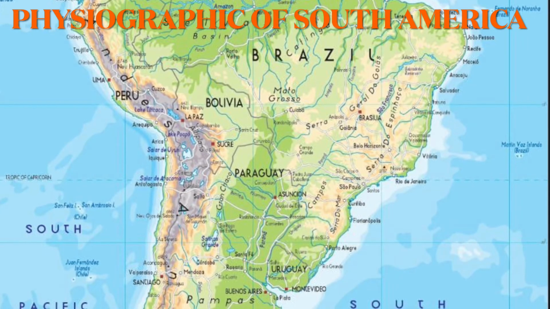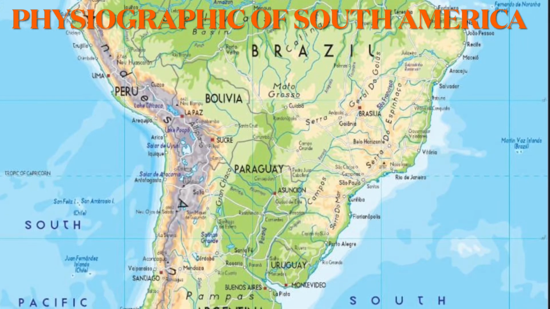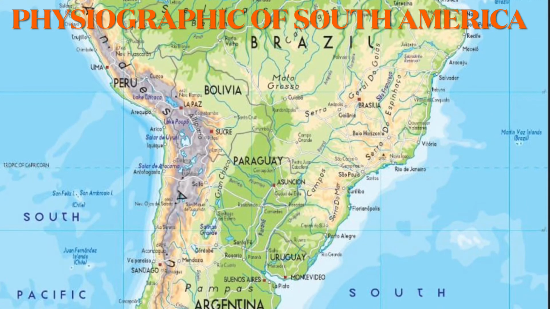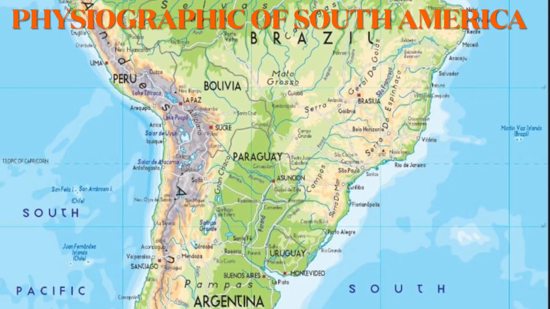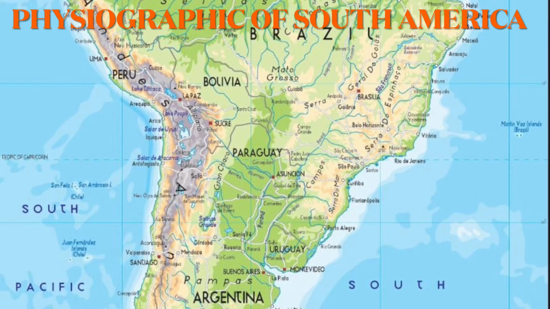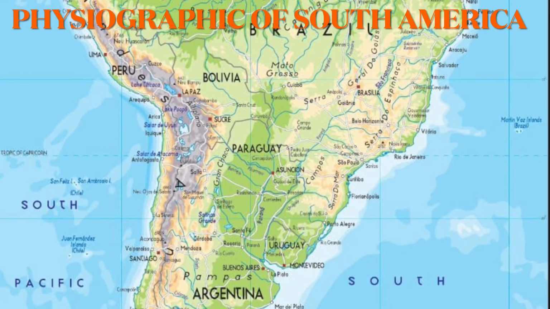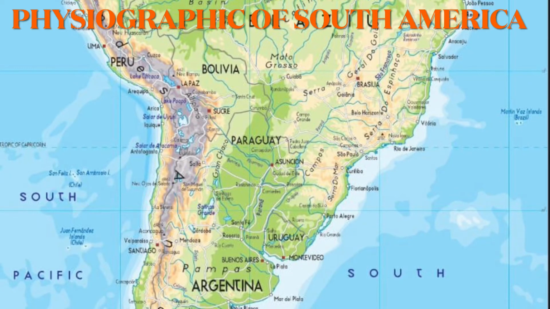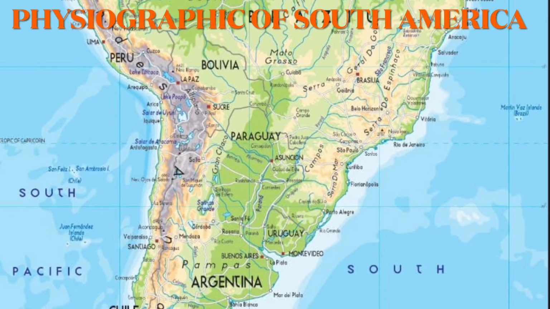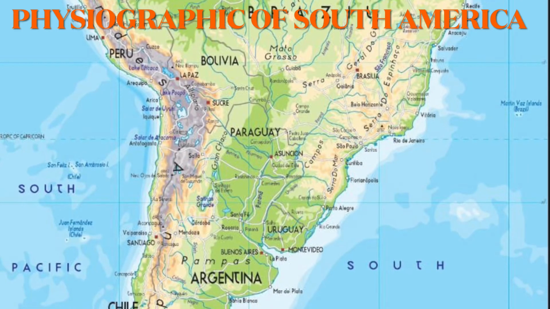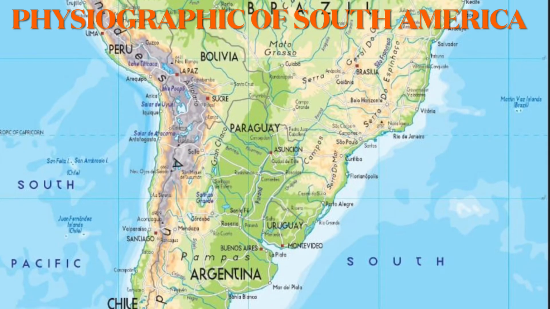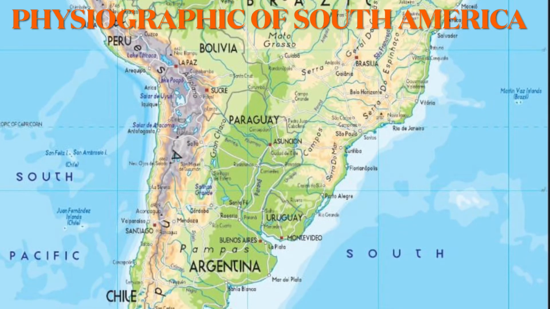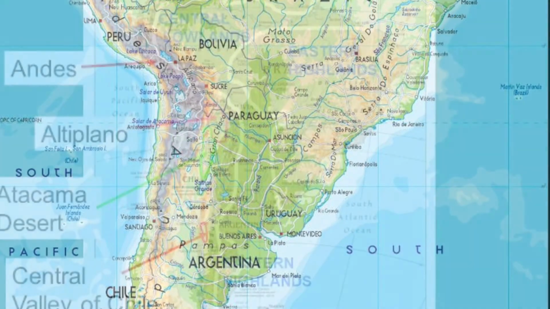The Amazon basin consists mainly of alluvial deposits, so the Amazon plains are mostly covered by alluvial soil. The Parana and Paraguay plain is an ancient rocky surface covered with alluvial soil. In the central plains, most petroleum deposits can be found in the alluvial plains or river basins of South America.